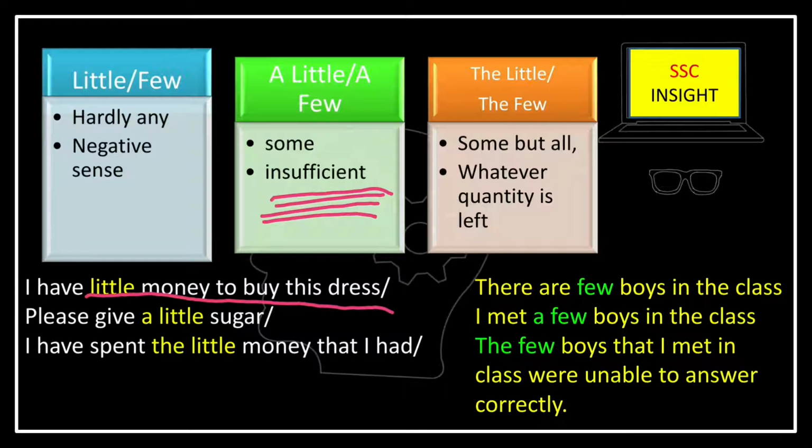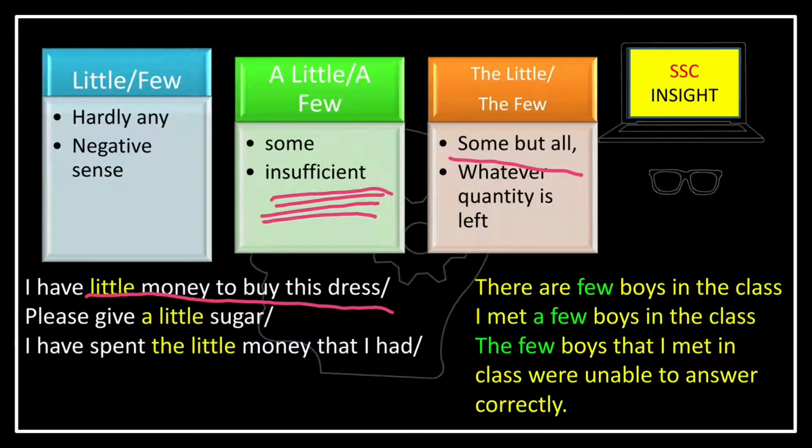But if I have at least 3,000 to 5,000, which is almost half of the 10,000, then I will use the little. That is not total, but I have at least something comparable.